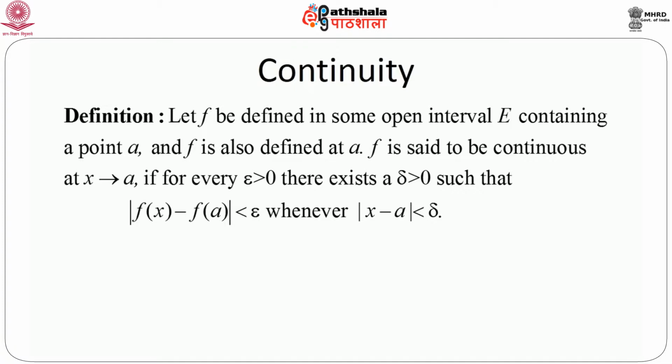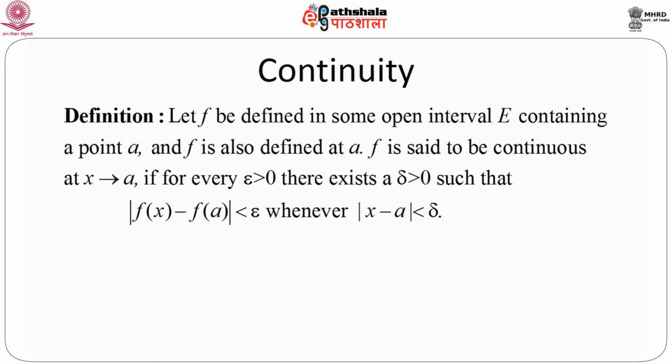So when you want to check the continuity of a function at a particular point, in this case at x equals a, we will approach a from either side of a. That means x goes to a plus or x goes to a minus. So naturally this indicates that it has something to do with the left hand limit or right hand limit at the point a.